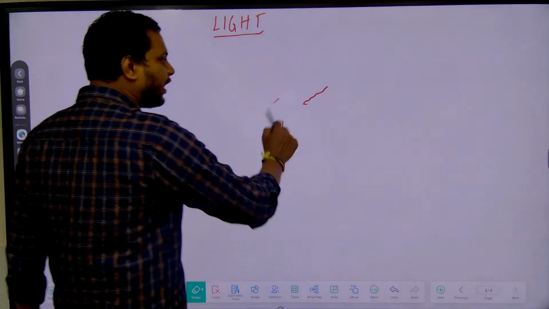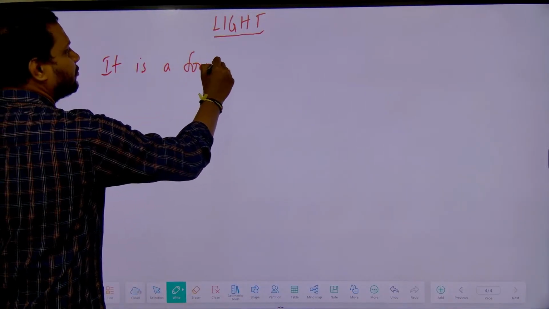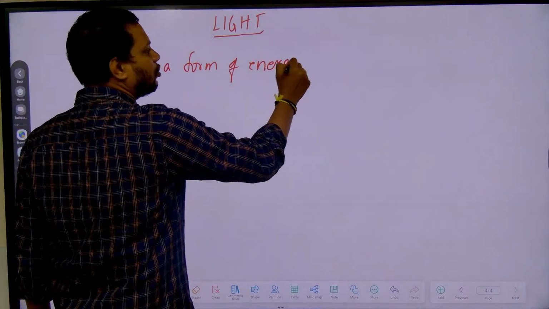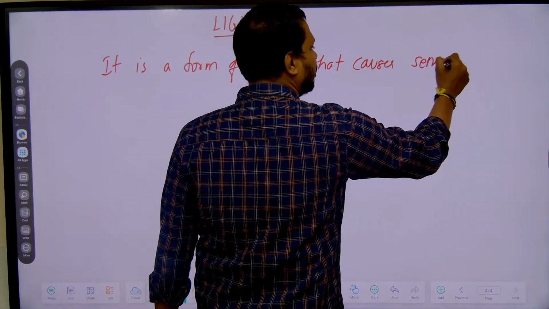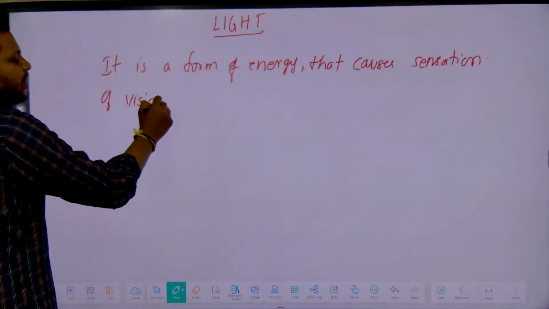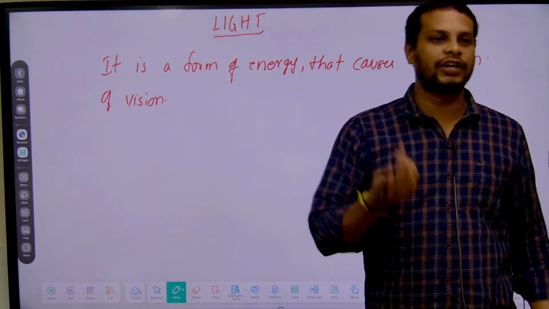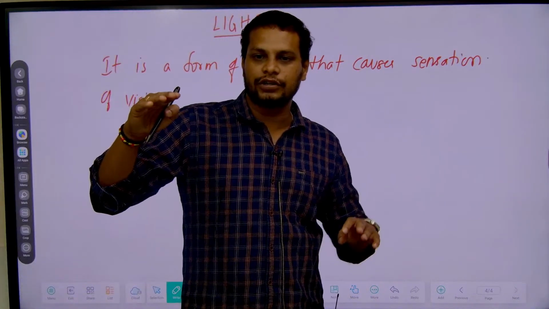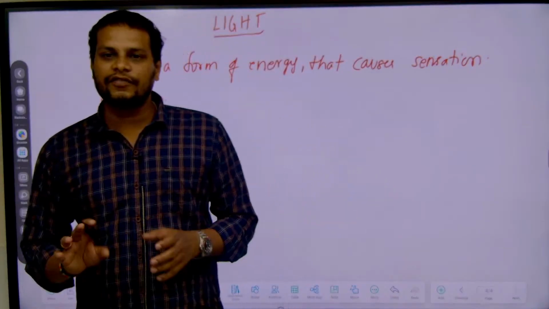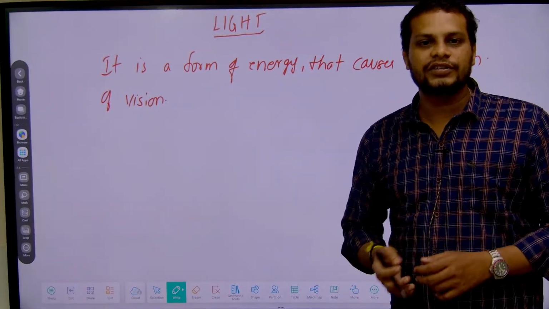So, what do you mean by light? Light is a form of energy that causes the sensation of vision. Just like sound is also a form of energy that causes the sensation of hearing, and heat is also a form of energy that flows from the high temperature region to the low temperature region. All these are forms of energies, right? Like that, even light is a form of energy that causes the sensation of vision.